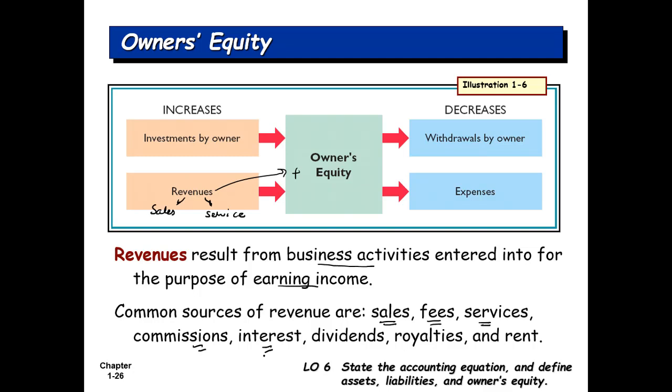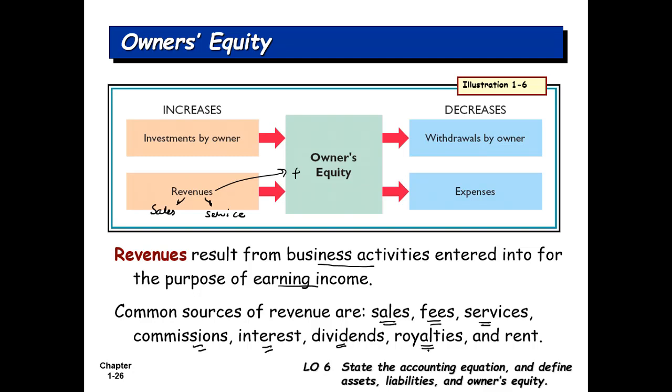If you have purchased the bonds or shares of another company, especially bonds, or maybe you have provided a loan to some other entity, some other business, you will earn interest on that loan or bond. That would also be revenue for your business. And if you have shares of other companies, you gain dividends on them, that is also revenue.